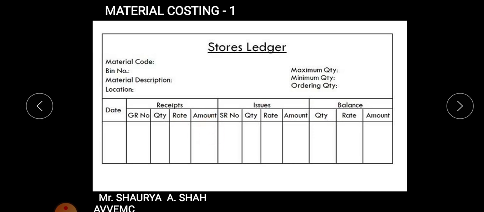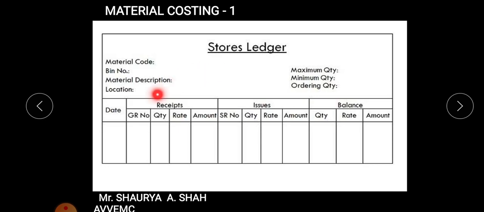Very carefully understand this topic, students, because your next chapter includes certain sums regarding your stores ledger and regarding your various kinds of material calculations. Fine, hope it's clear. Issues, next column is your issues. From this receipts, whenever issue is done for the production, you note this down in this particular column, right? So again in this column you write down, suppose I have issued 50 units at the rate, multiply, so this quantity minus this quantity gives me the balance, and the rate will be calculated accordingly. Hope it's clear to each and every student.